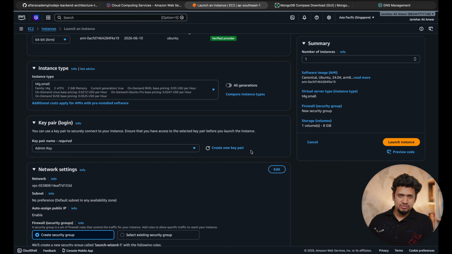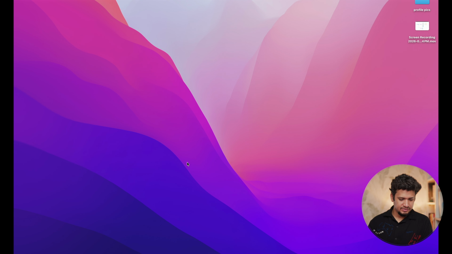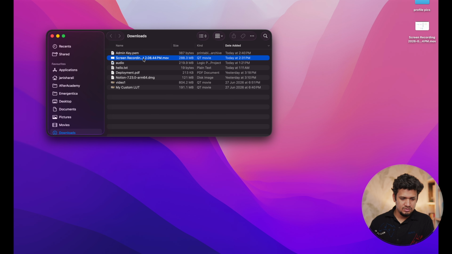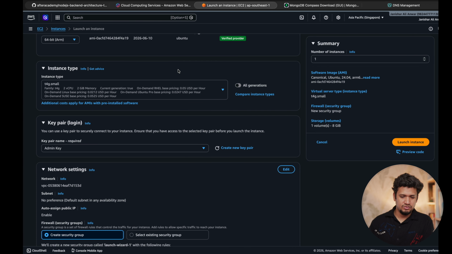So it is very important to keep it safe, otherwise you will have to create a new instance and a new key. Let me check. Yes, I have admin key in my downloads.